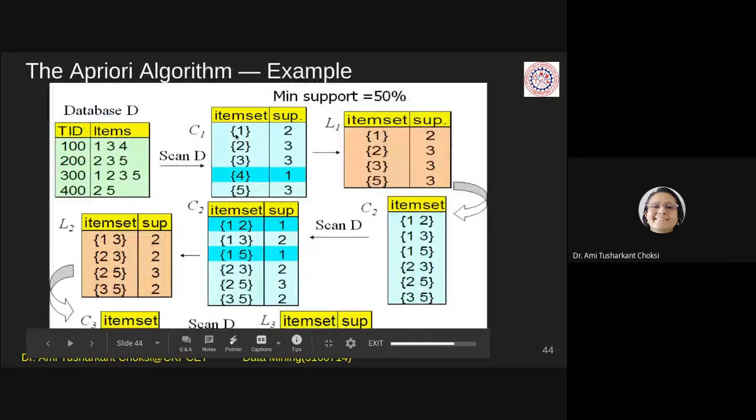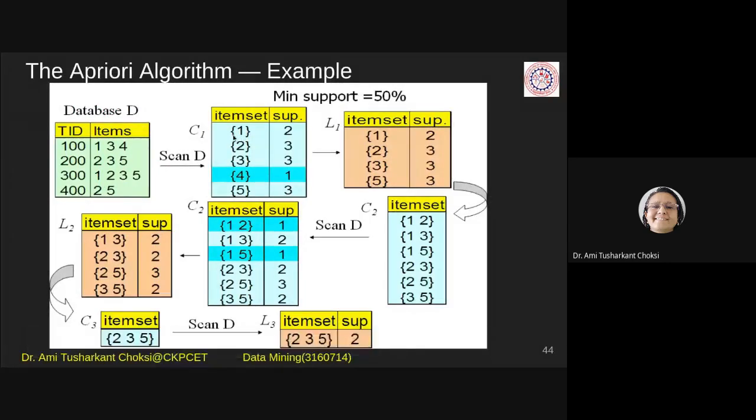So the way we have counted the 1, let us count for 2 so you can have the idea, right? So for 2, is 2 available here? No, the item count is 0 for 2. Here 2 is there, so the item count is increased. For 2, it is 1.